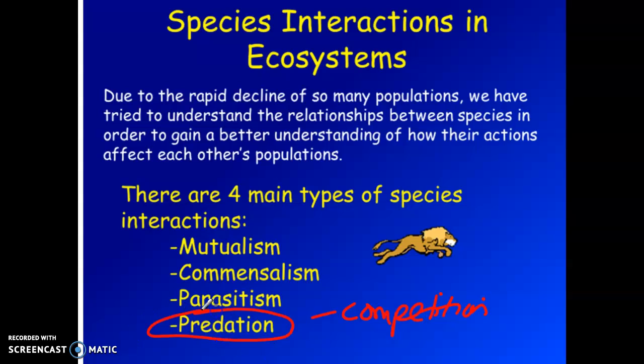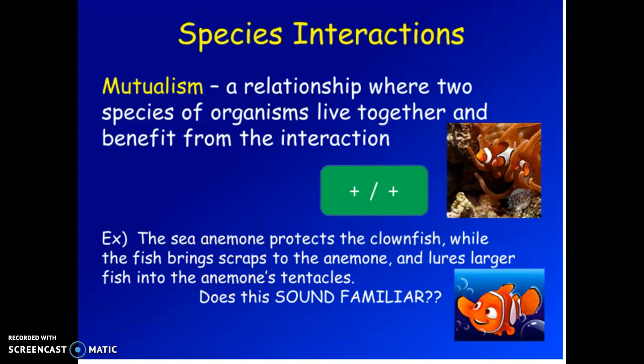Predation is also sometimes referred to as predator-prey. It means the same thing. Okay, so species interaction. The first one is mutualism. Mutualism is where you have two different organisms that are living in the same area that benefit one another. So both have a positive outcome. So this is like species one, species two. Here you have a mutual positive relationship. They're both getting something out of it.